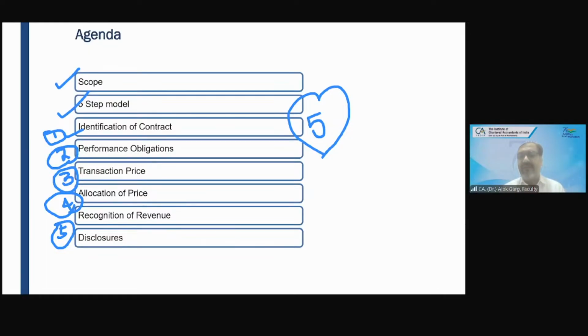When will you recognize the revenue? At the time of sale, at a point in time. You will recognize the revenue from the sale of the book at a point in time. At a point in time means at the time of sale of the book. And when will you recognize the revenue from classes? Over a period of time, on a pro rata basis or on the completion of classes. Yes, over the period.